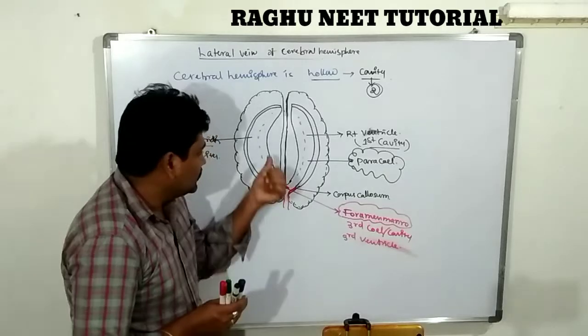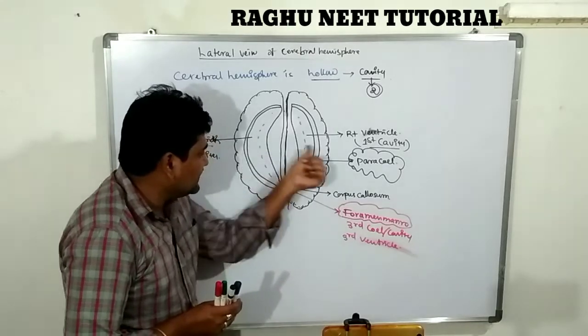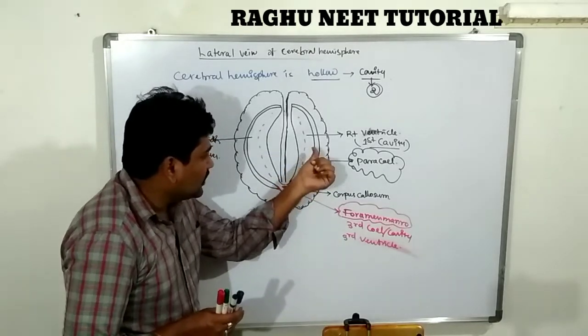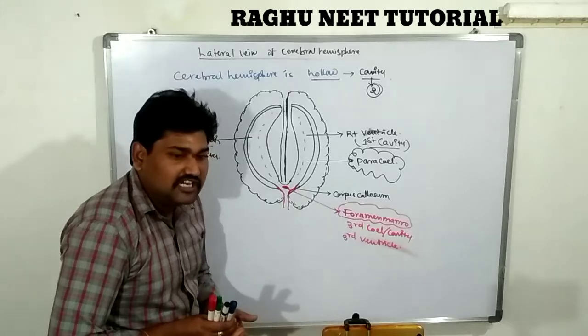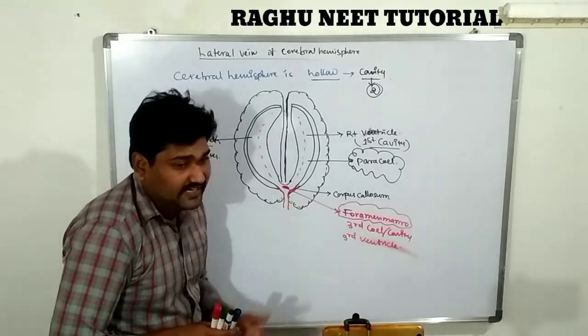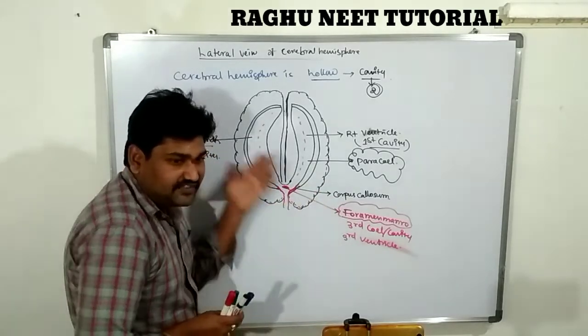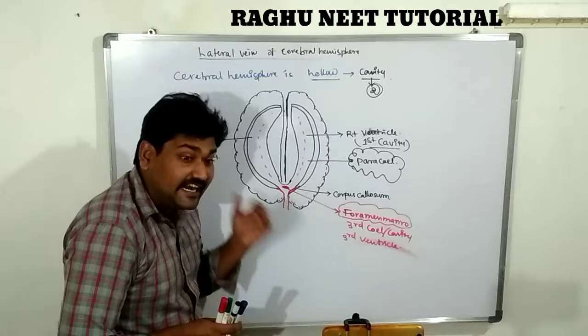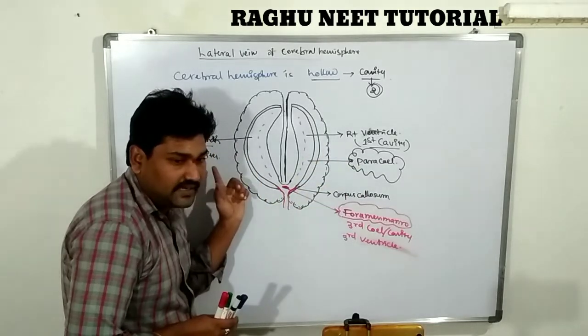Spinal fluid. So this cavity is called a paracoel. The cavity on the right side is called the right ventricle, and the one on the left side is called the left ventricle or second ventricle. This is the first ventricle, and this is the second ventricle.